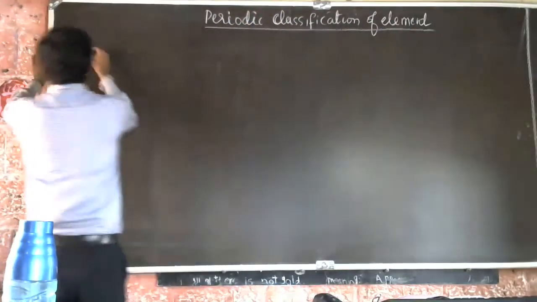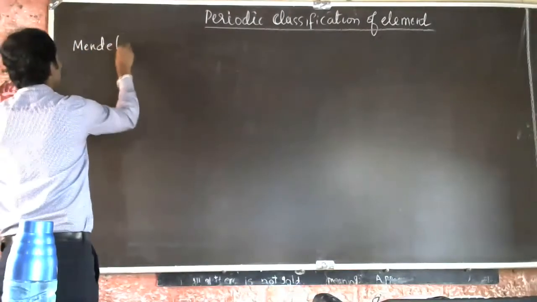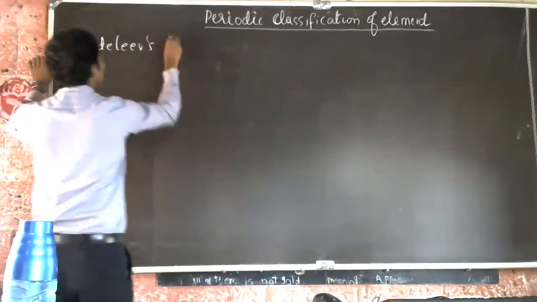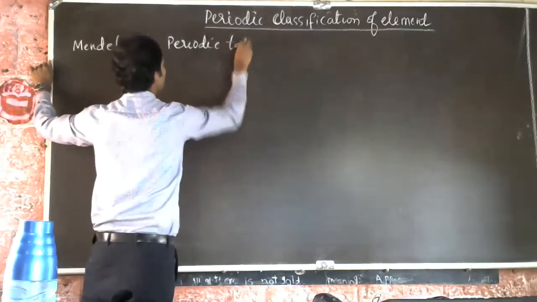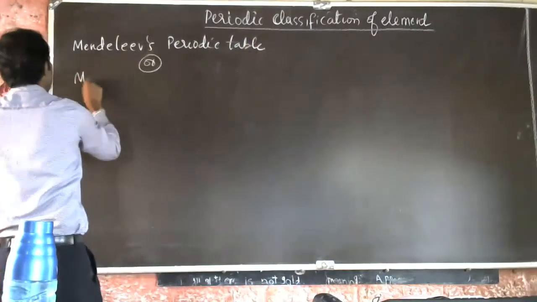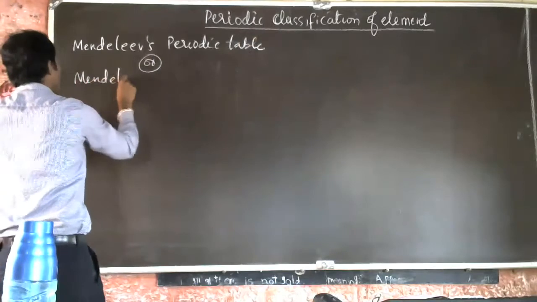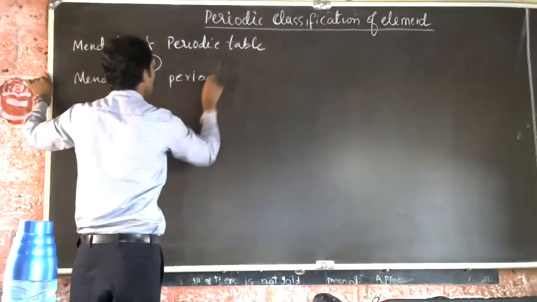So Mendeleev's periodic table, or Mendeleev's periodic law.